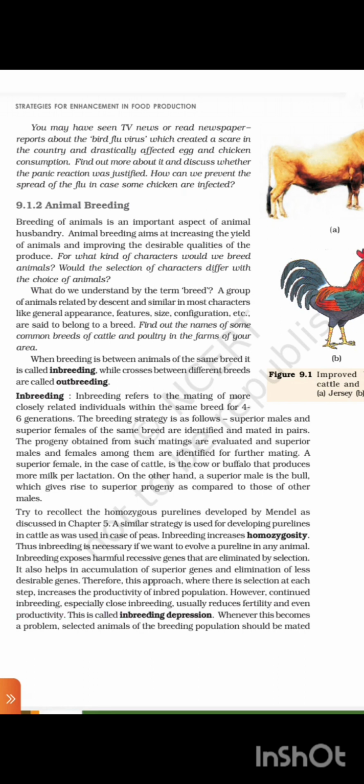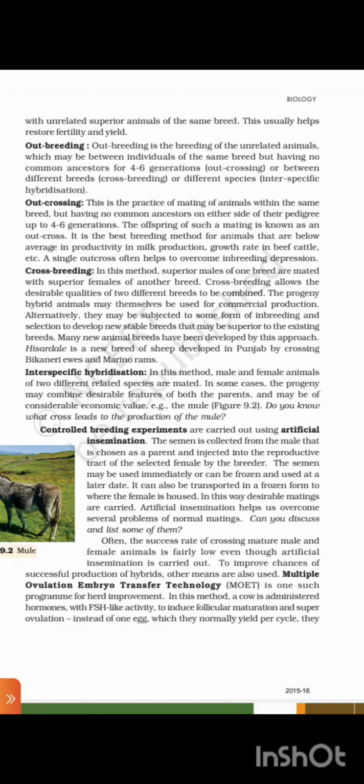However, continued inbreeding, especially close inbreeding, usually reduces fertility and even productivity. This is called inbreeding depression. Whenever this becomes a problem, selected animals of the breeding population would be mated with unrelated superior animals of the same breed. This usually helps restore fertility and yield.